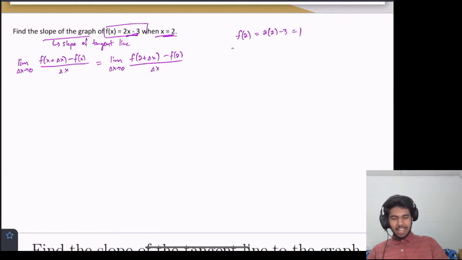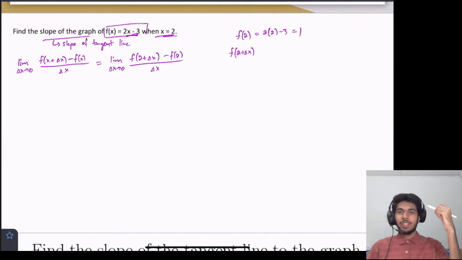Now, what is f of 2 plus delta x? Well, it's the same thing as what we did here, except here we had, this is a function of x, right? So where we see this x, we plug it in here. So whatever the input is, we plug that input where we see an x. So that's what we're going to do.